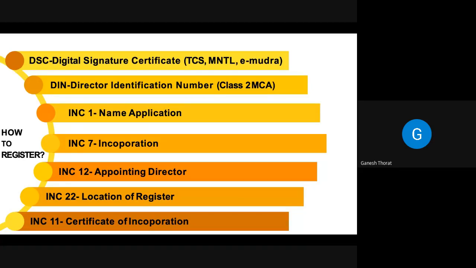So for the incorporation of your entity, these are the documents you require. First is DSC, the digital signature. Then director identification number. Then name application. Then incorporation. Then appointing director. Then location of registered office. And last, you will get the certificate of incorporation. What we suggest is that you should incorporate your entity through a lawyer or an agent, because in the early stage we don't have that knowledge, so these people are experienced and will guide you better. Next slide.